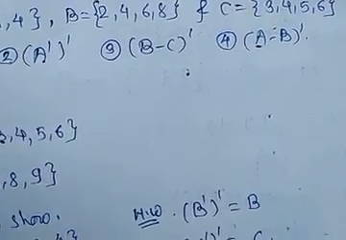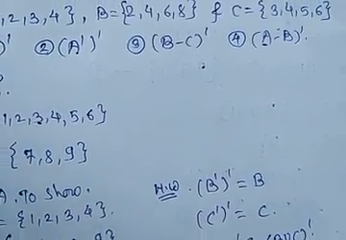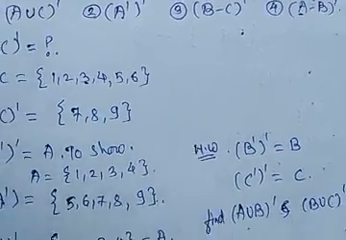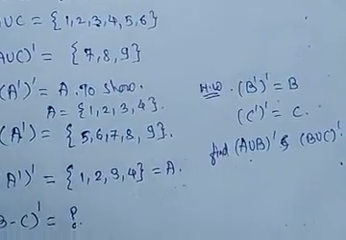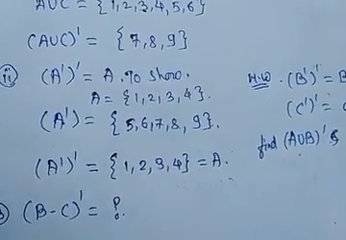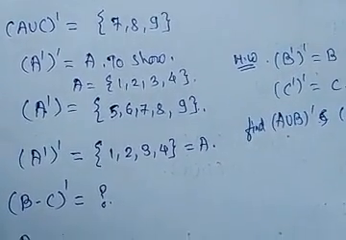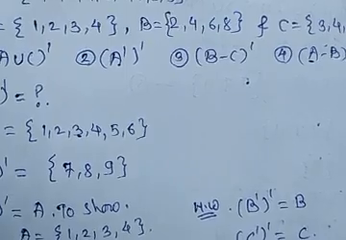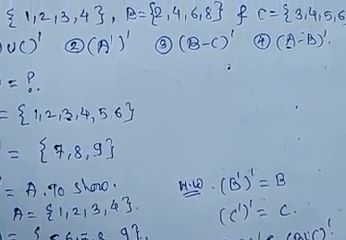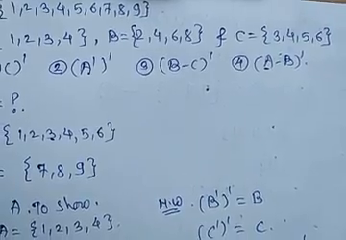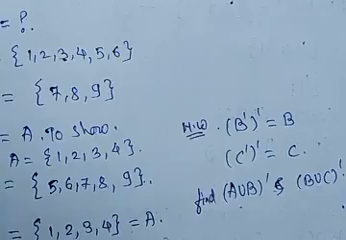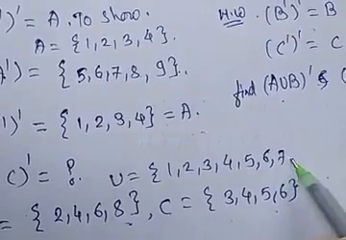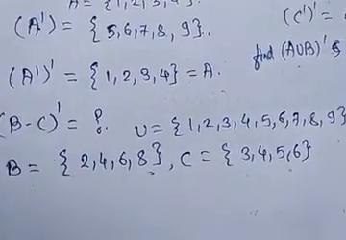Now next is (B minus C) complement, which we have to find. For this, we first find B minus C. Here B is the set 2, 4, 6, 8, C is equal to 3, 4, 5, 6, and U is 1, 2, 3, 4, 5, 6, 7, 8 and 9. We first write the given part.